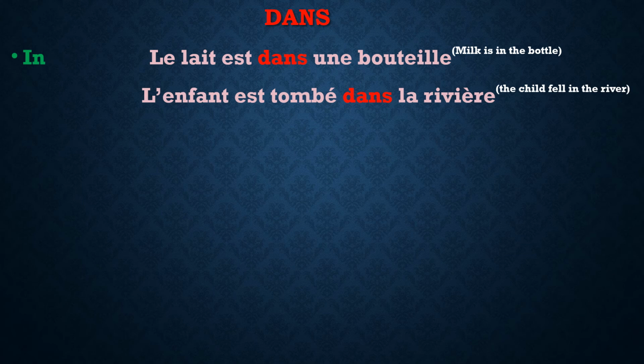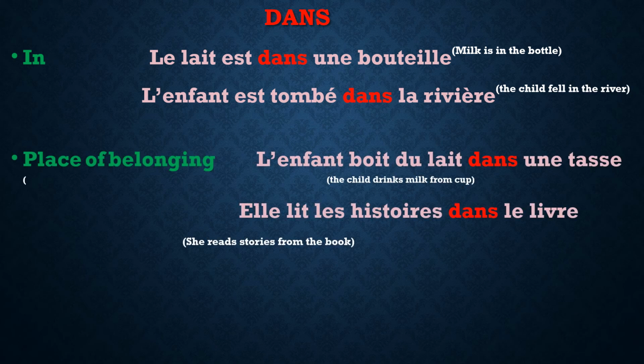Here we will not use en. Just keep in mind that they are not interchangeable. We cannot use en in place of dans. Le lait dans une bouteille, l'enfant est tombé dans la rivière. The milk is in the bottle. The child fell in the river. Dans.